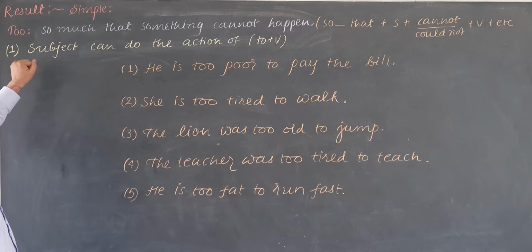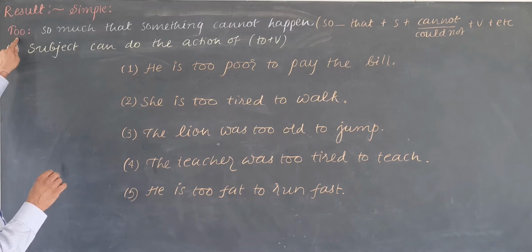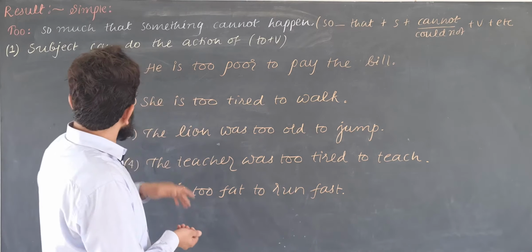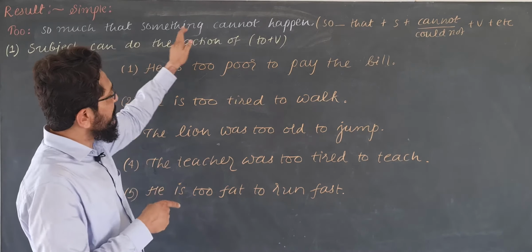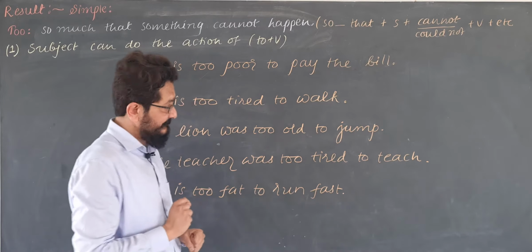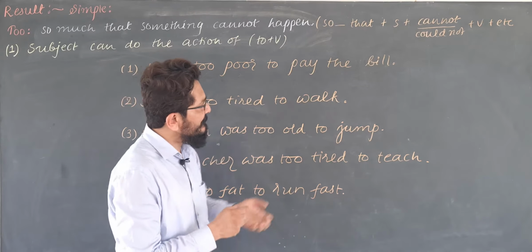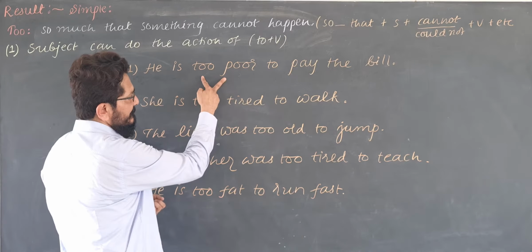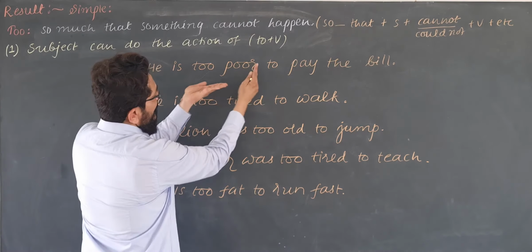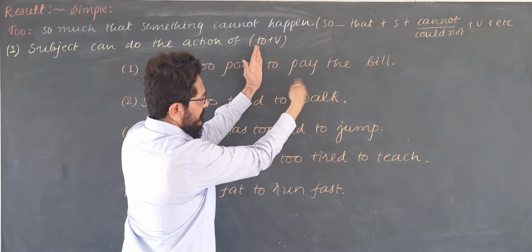Result, simple. There are two function words, too and enough. Do you know what is the meaning of too? Too means so much that something cannot happen. એટલું બધું કંઈક વધારે કે કંઈક ન થાય. For example, he is too poor to pay the bill. Do you know what is the meaning of too poor? He is too poor means he is too poor. એ એટલો બધો અતિશય વધારે ગરીબ છે કે આ ન થઈ શકે.